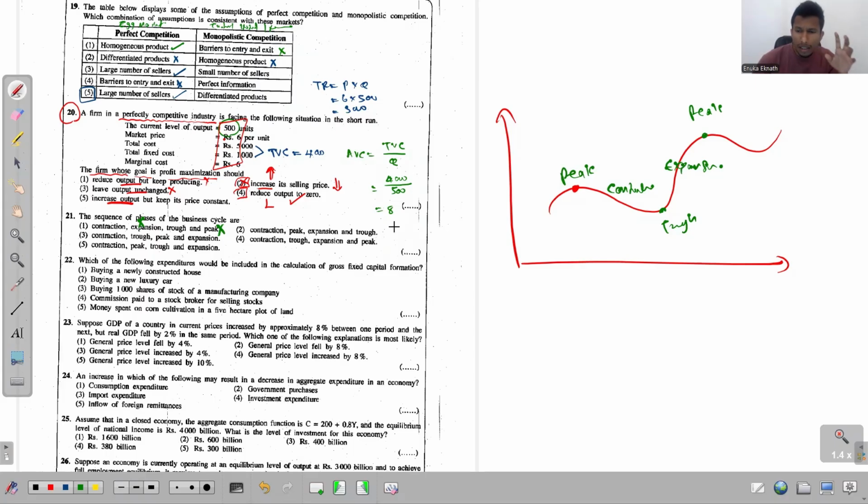Second one, contraction. See, this is contraction and the second thing has to be peak. That is once again totally wrong. That's not the correct sequence. That's not the correct order. Third one, contraction, trough. Yes, contraction, trough. And then peak. Okay, that is wrong. See, the third one is wrong. The third one has to be expansion. Before peak, we get expansion. So this is also wrong then.